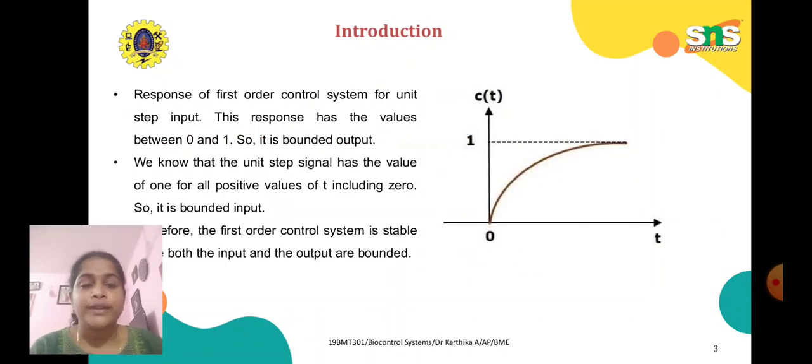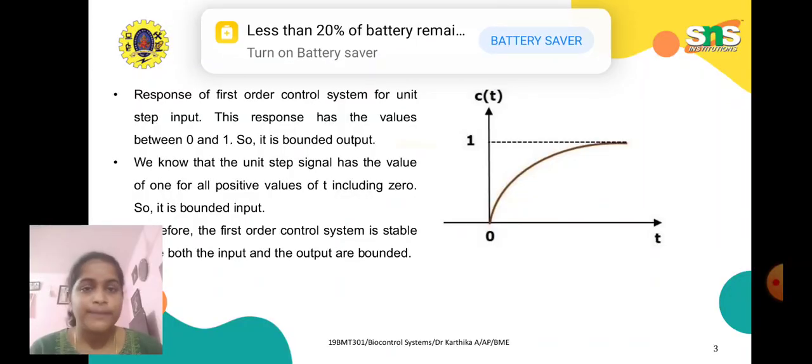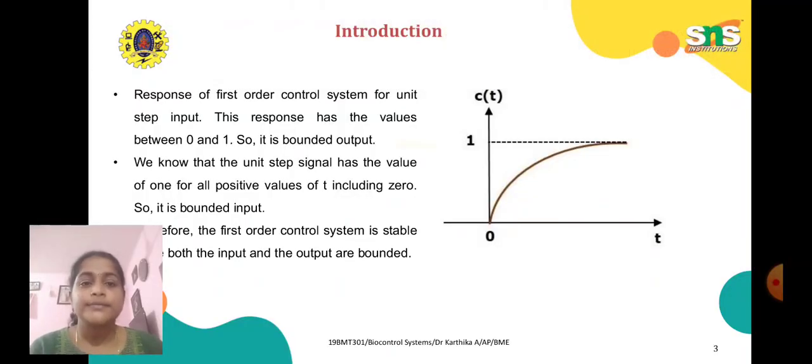So, the response of a first order control system for unit step input has values between 0 and 1, so it is bounded output. We know that the unit step signal has the value of 1 for all positive values of t including 0, so it is bounded input. Therefore, the first order control system is stable, and both input and output are bounded.